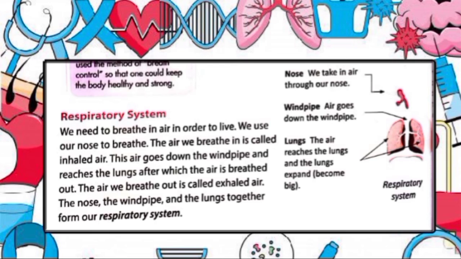The respiratory system is also called the gas exchange system, and it is the body getting rid of carbon dioxide and taking in oxygen. Carbon dioxide, a waste product, goes out of the body, and the oxygen which the body needs comes in. We need to breathe in air in order to live. So that is the importance of the respiratory system.